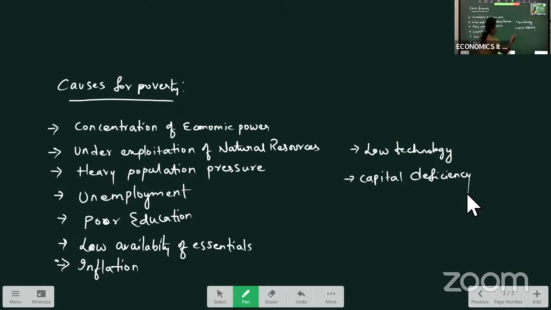And another cause of poverty is failure of five-year plans.